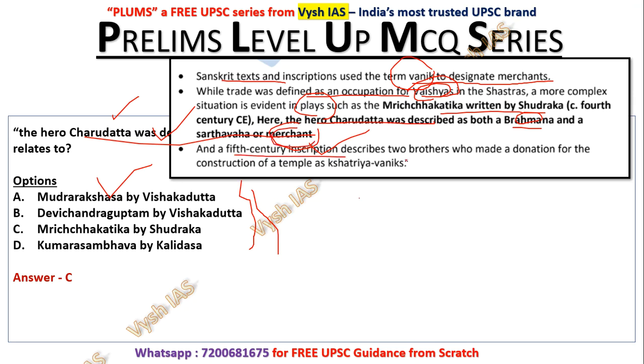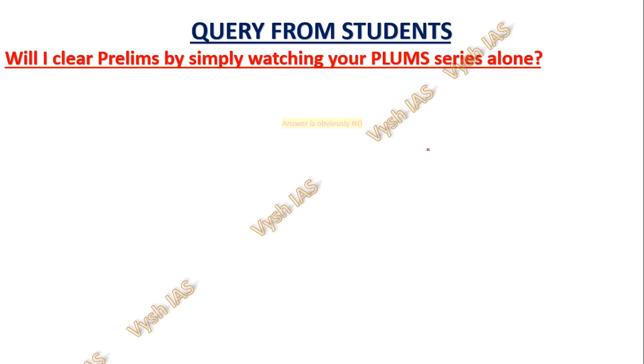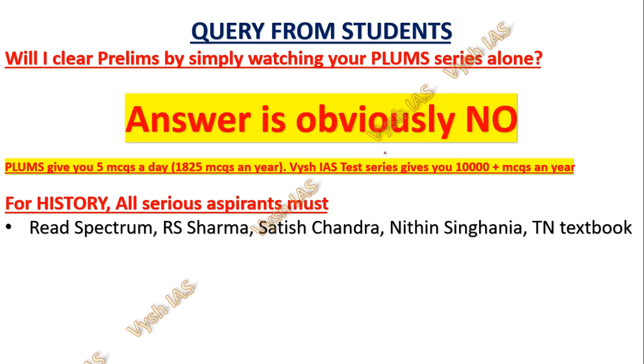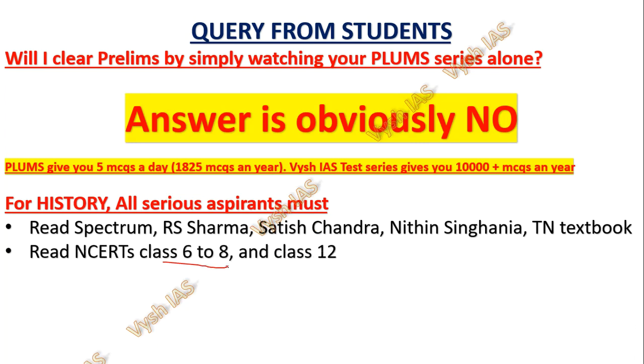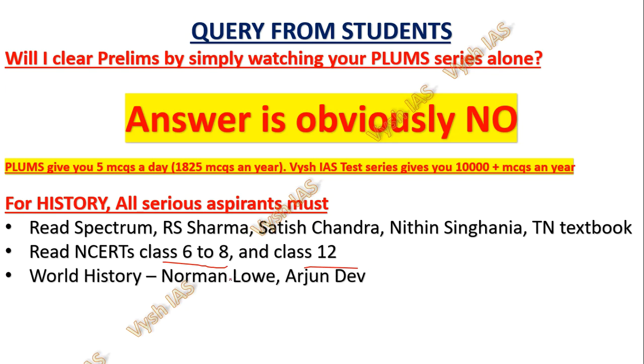A 5th century inscription describes two brothers who made a donation for the construction of a temple as Kshatriya Vaniks. So Kshatriya is different, Vanik is a merchant. Like this, combinations are there in plays, books and also people, and different ideologies were coming out. It's all mentioned in your NCERT. So please see to it that you read Spectrum, R. Sharma, Satish Chandra, Nithin Singhania, Tamil Nadu textbook, NCERT class 6 to 8 and 12, especially for prelims. Between that, class 9, 10, 11, it is okay if you don't read, because whatever you read from there, you will get in other world history textbooks like Norman Lowe, Arjun Dev and all. So that is not important.